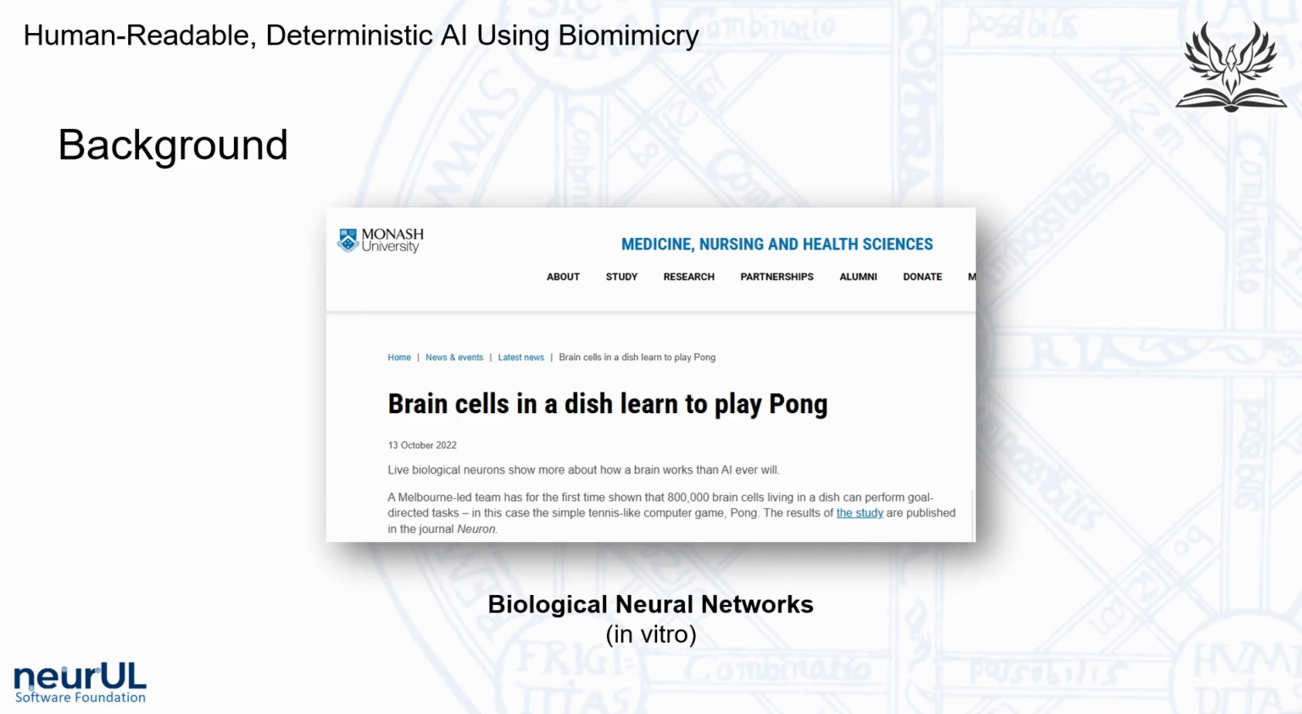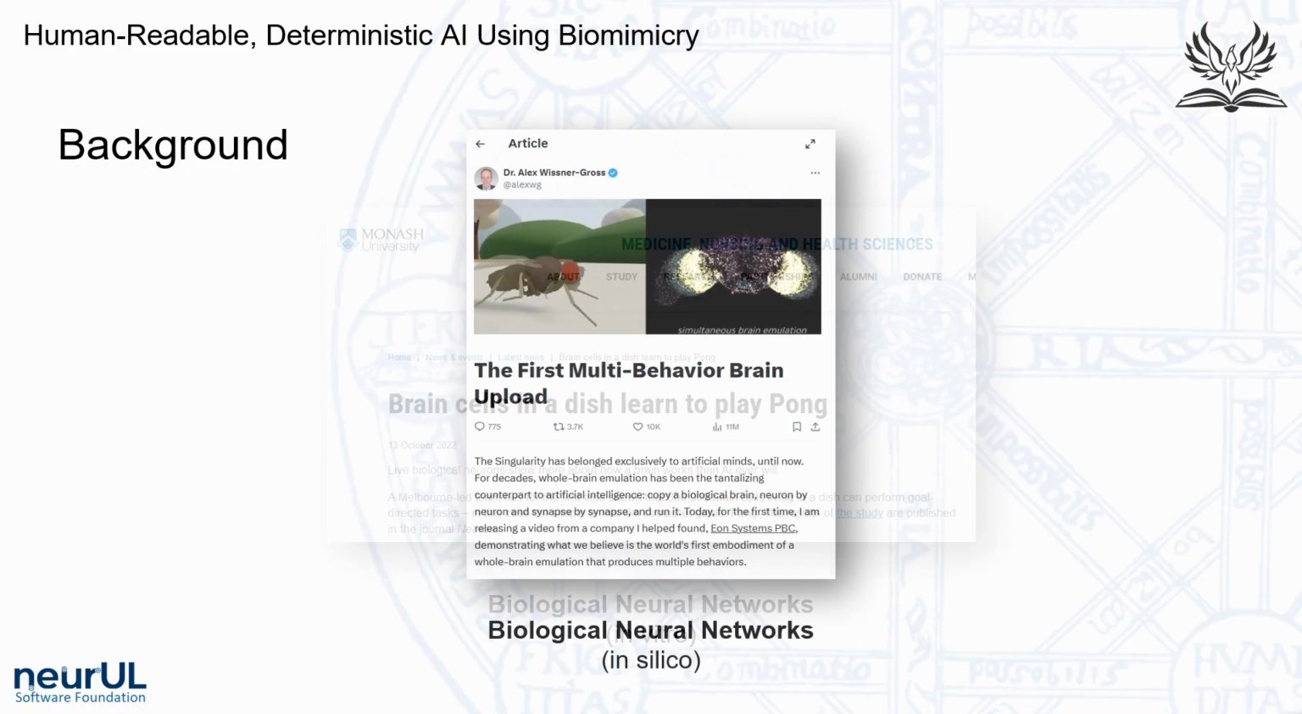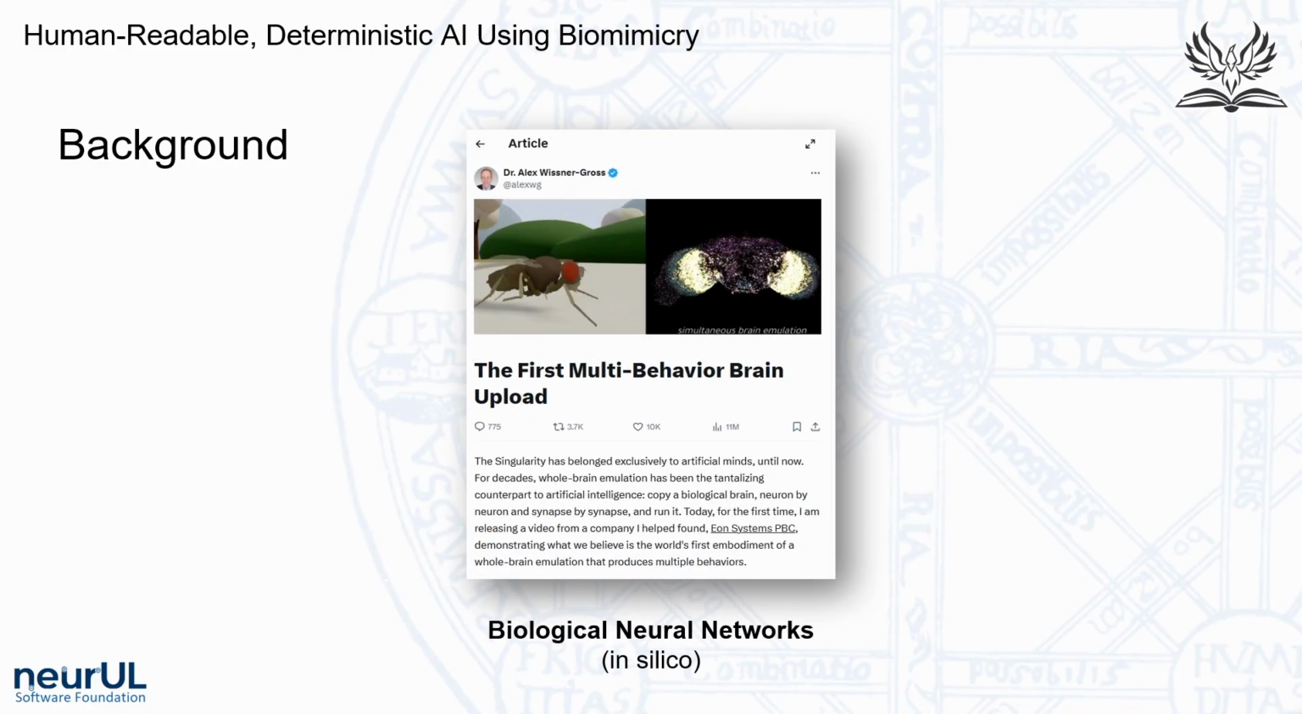In 2022, scientists were able to place brain cells in a dish and enabled it to play the computer game Pong. Last March, scientists uploaded a video wherein they copied the biological brain of a fly into a digital environment and placed it inside a digitized fly body. Interestingly, the fly started behaving and moving around like an actual fly, which brings us back to the result of our thought experiment earlier.